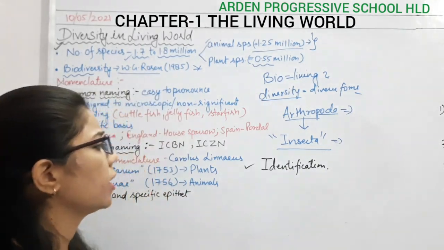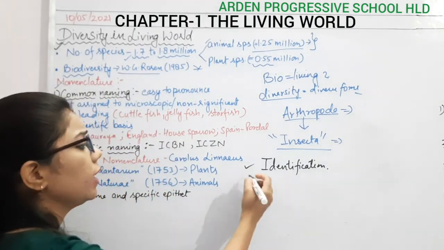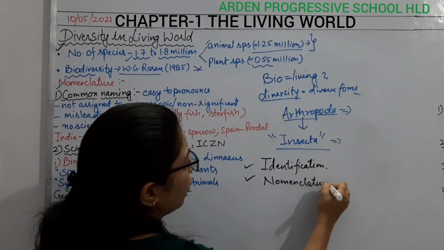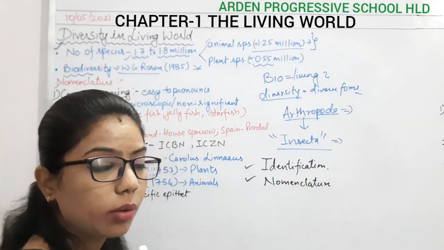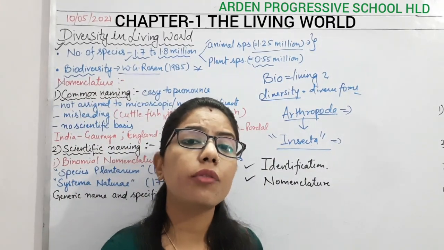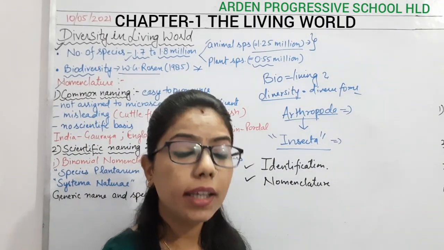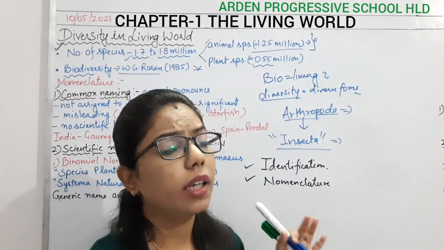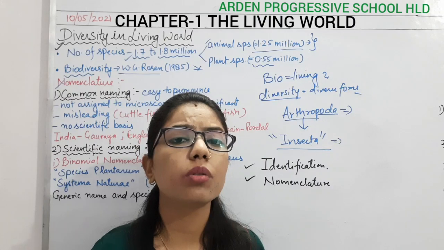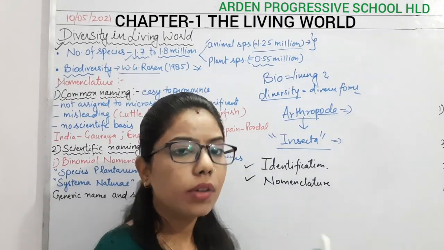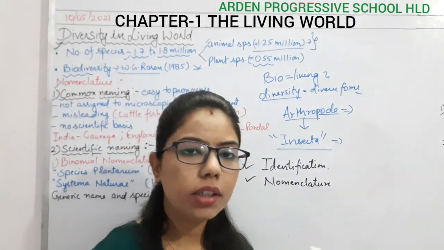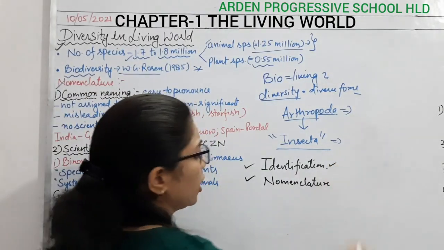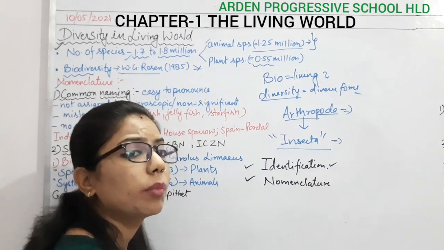So here we will study identification, then there will be nomenclature. We know that we all are given a name. Why? Because we are different from any other one. So our name decides about our characteristics, okay? Because if any person wants to introduce you, what will he say? First he will take your name, then he will talk about you. So like this, first identification will be there, and then there will be nomenclature.